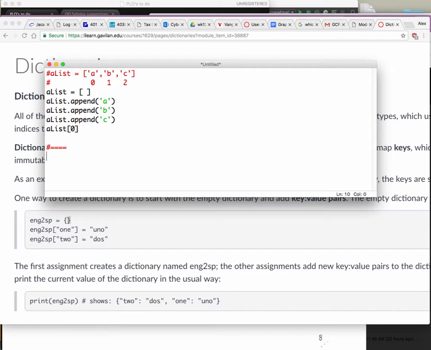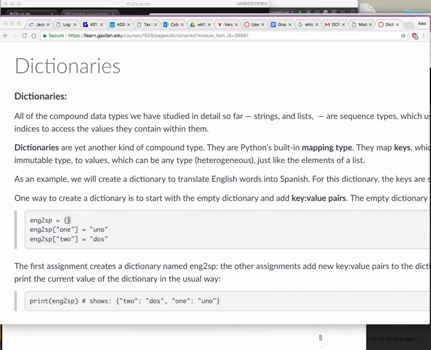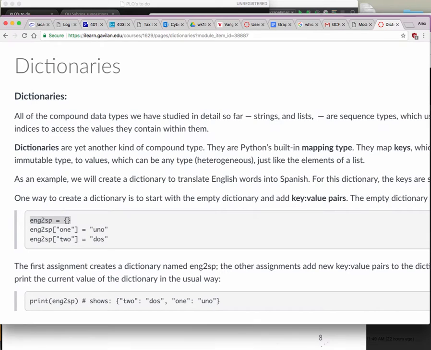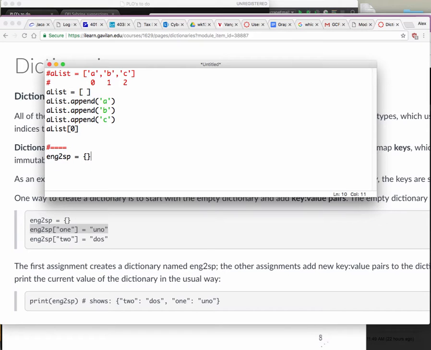you say basically this right here. I'm just going to copy it. You do this, right? That's an empty dictionary. And then if I wanted to add things to the dictionary, instead of using append, I just do this. All right? So this will be the first thing that I add to my dictionary.